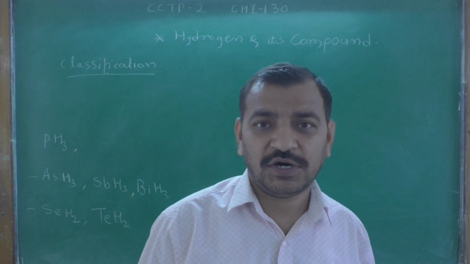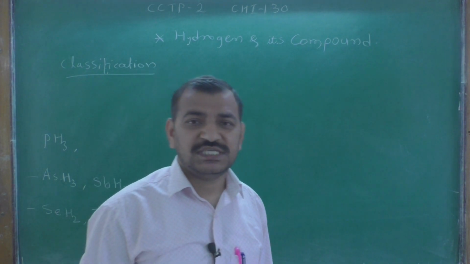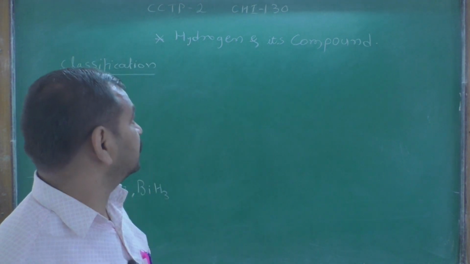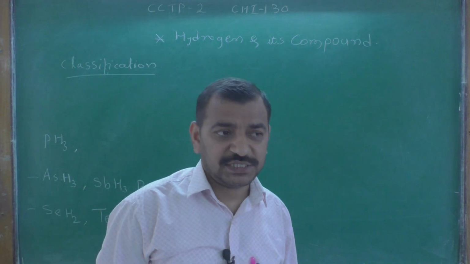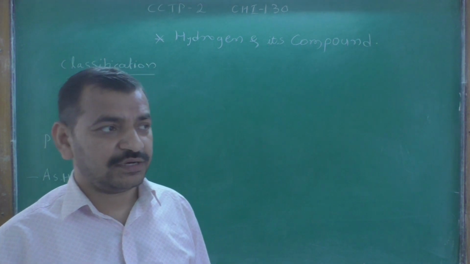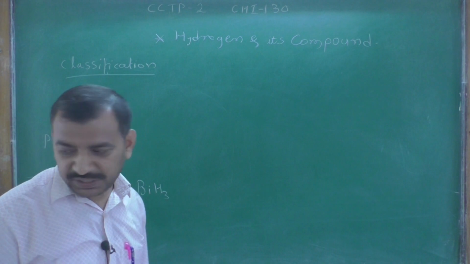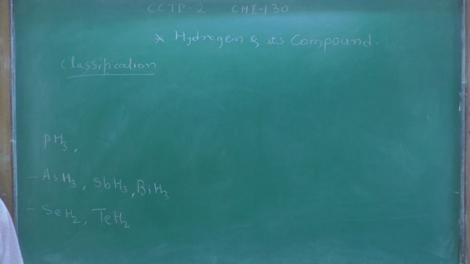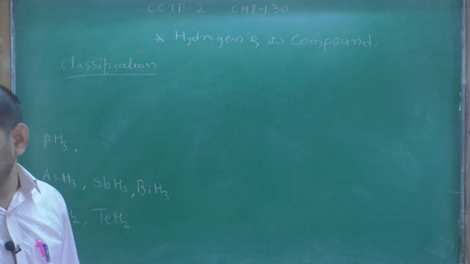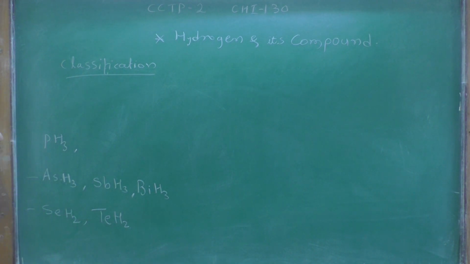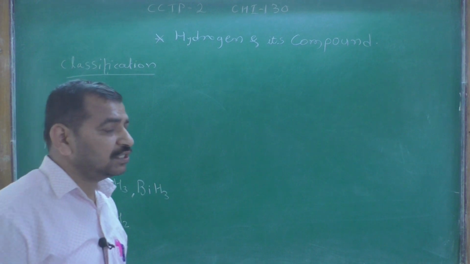Today's lecture is on the course CCTP second, and our paper is CHI 130. This paper is inorganic chemistry, molecular symmetry and chemistry of main group elements.